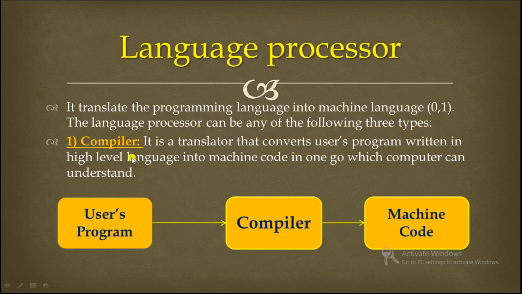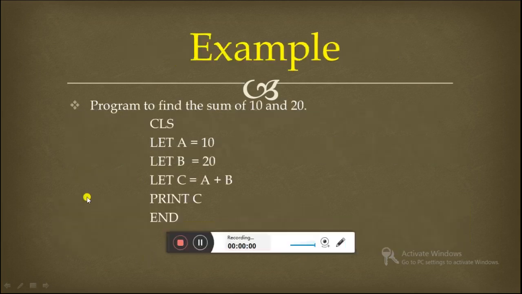Now compiler. It is a translator that converts a user program written in high level language into machine code in one go. Now one go means it will check all the lines at one time only and translate the code into machine language which the computer can understand. Here we have one figure: user program, compiler, and machine code. So let's see the example and try to understand this figure.